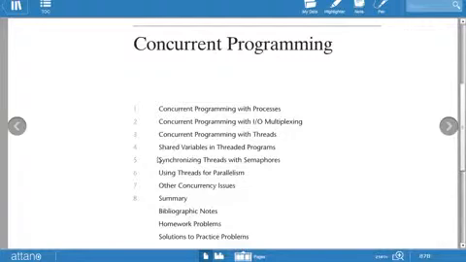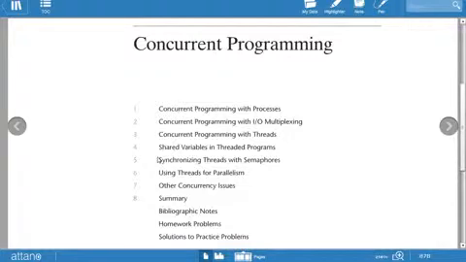Then concurrent programming with threads, that is how to use concurrent programming with the thread concept. Then how to use shared variables in a threaded program, or how to share the variables. Then how to synchronize various threads with semaphores. Then how to use threads for parallelism, that is what is the concept, or how to use different threads in a parallel way.